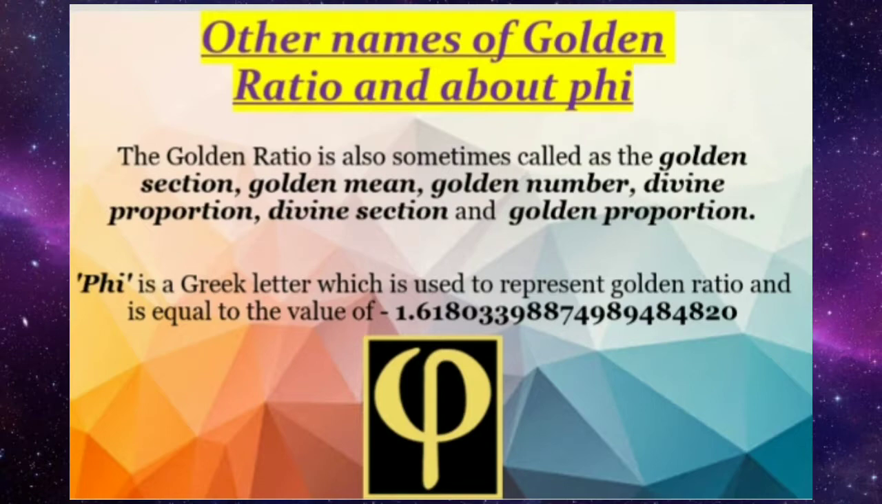Other names of the golden ratio. The golden ratio is sometimes called the golden section, golden mean, golden number, divine proportion, divine section, and golden proportion. Phi is a Greek letter which is used to represent the golden ratio and is equal to the value 1.618.